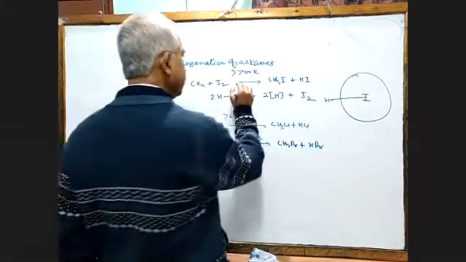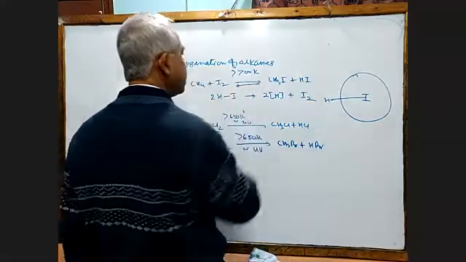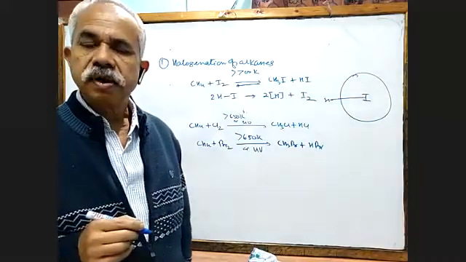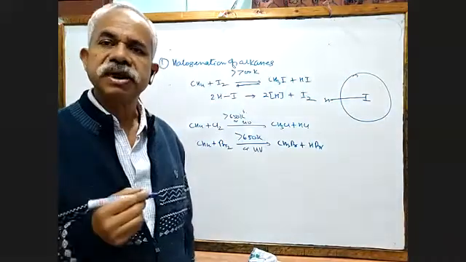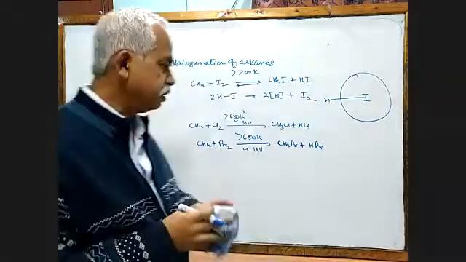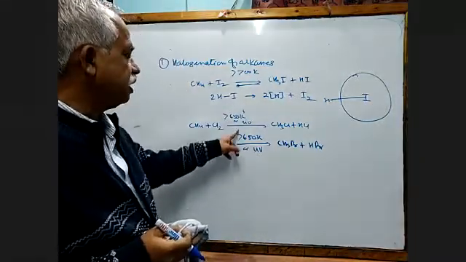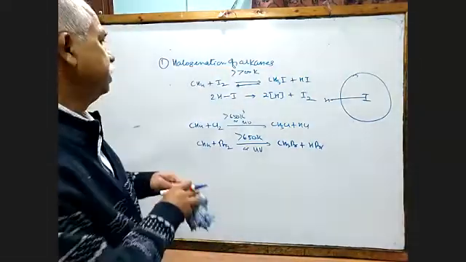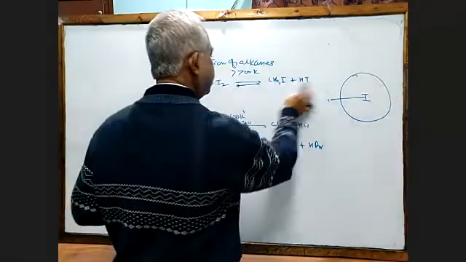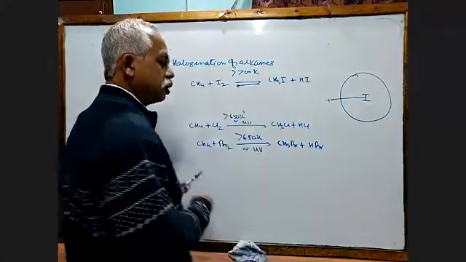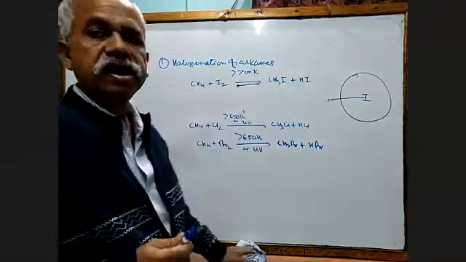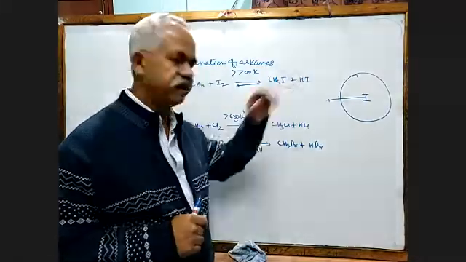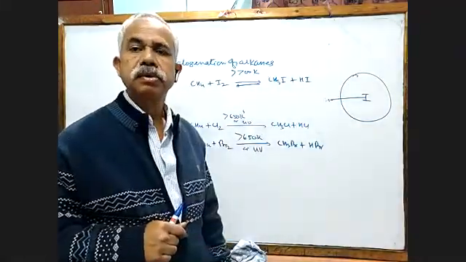So the reaction is reversible. In class 11 also, either I told you or some of your teachers might have told you: remember, there is a difference between these 2 reactions. These 2 reactions are irreversible, whereas this reaction is reversible. In that case, how to stop this backward reaction? Who is creating the problem? This hydrogen.